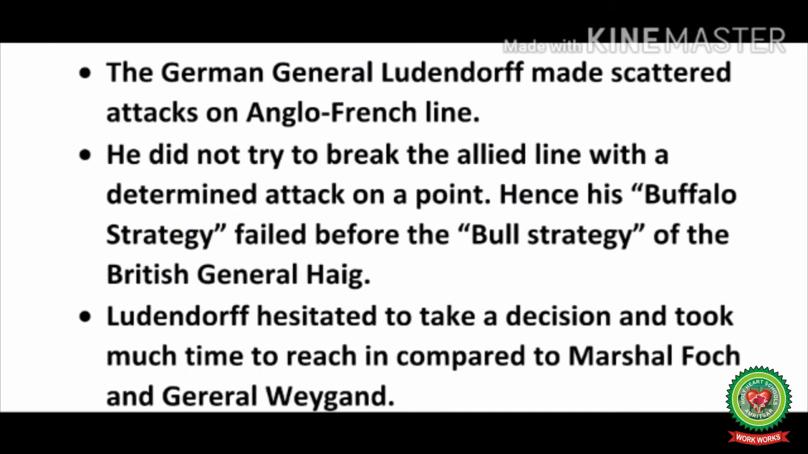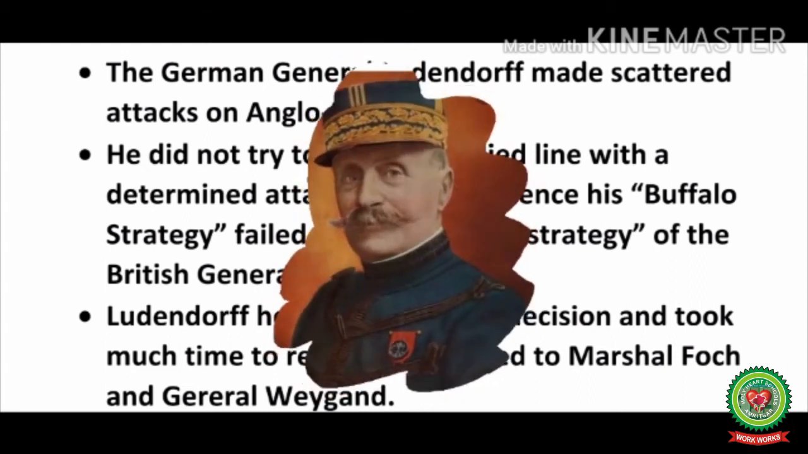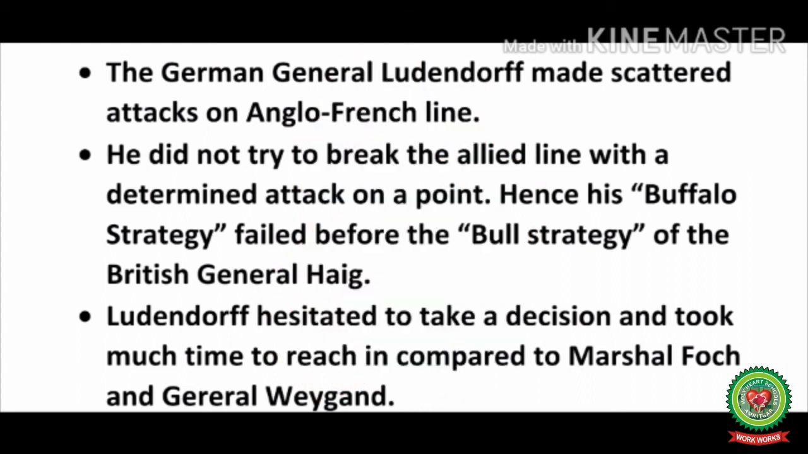The German general Ludendorff made scattered attacks on the English-French line. He did not try to break the Allied line with a determined attack on a point. Hence, his Buffalo strategy failed before the Bull strategy of the British General Haig. Ludendorff hesitated to take a decision and took much time to reach it compared to Marshal Foch and General Weygand.